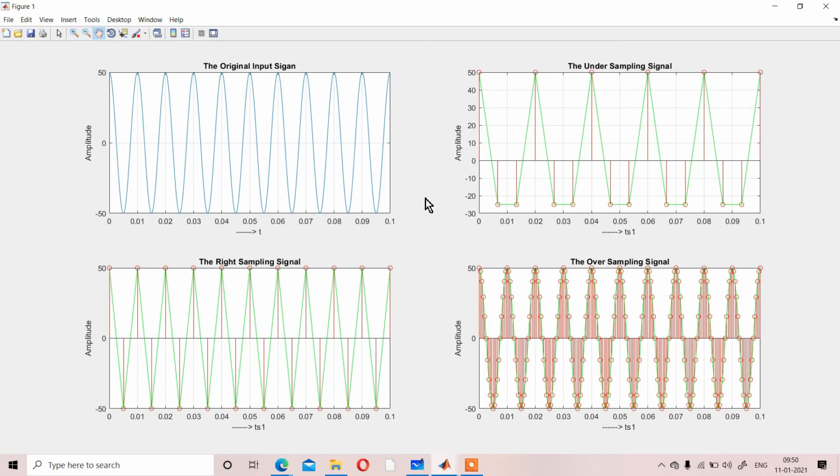So whenever you do the sampling, keep in mind that the sampling frequency you are considering must be greater than the original input frequency fm. And if it is not possible to consider the maximum frequency, at minimum you will consider that both frequencies are the same. Otherwise, you will not get your output data. There will be an aliasing effect in your output data.